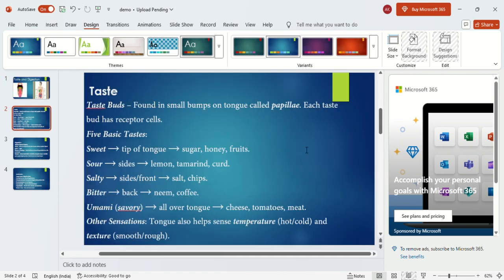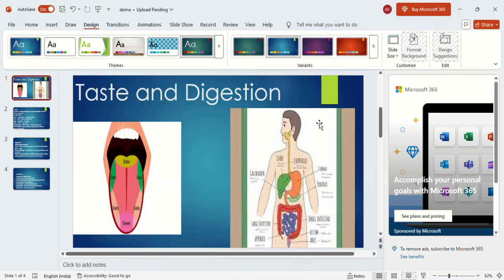Next is about digestion. Our digestion mainly starts with the mouth. In the mouth, the food particles are ground into smaller pieces and combine with saliva, and the saliva has salivary amylase. The salivary amylase converts the food, that is starch, into sugar. From there, it passes through the pharynx and esophagus, which is a pipe-like structure, by a movement that we call peristalsis.